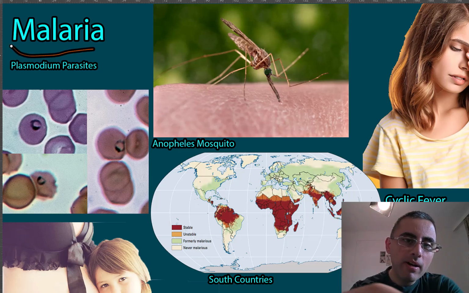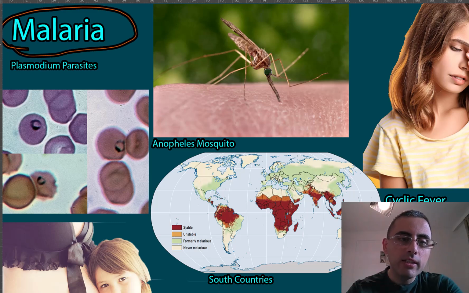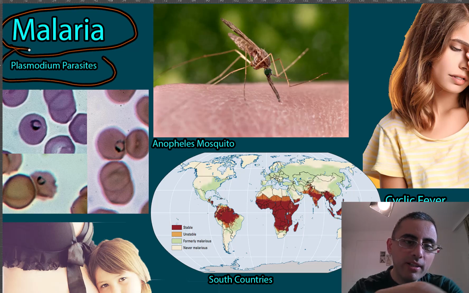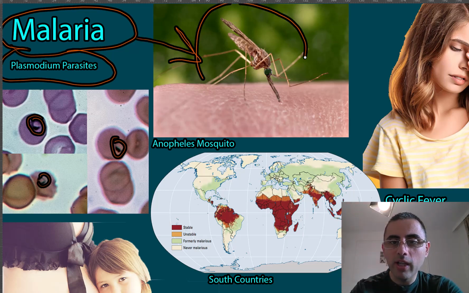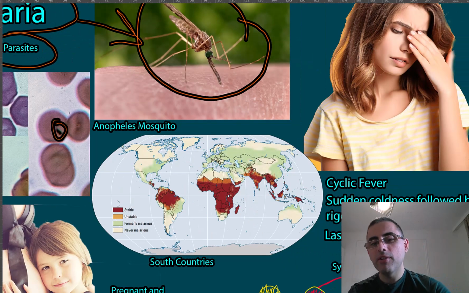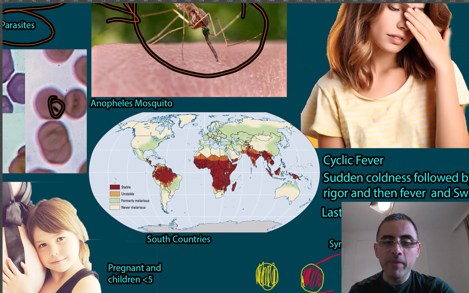Malaria is a common parasitic infection. It is caused by the Plasmodium parasite. You can see this parasite in erythrocytes, and it is transmitted by mosquito bites. This mosquito is called Anopheles. It bites a person and transmits this disease.